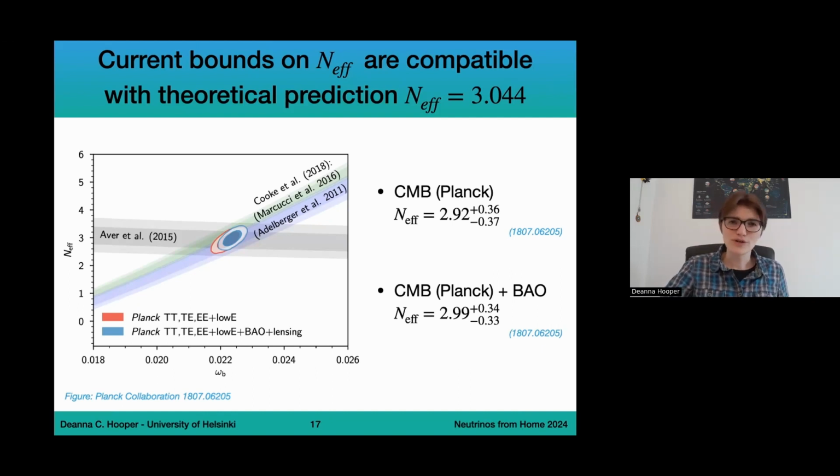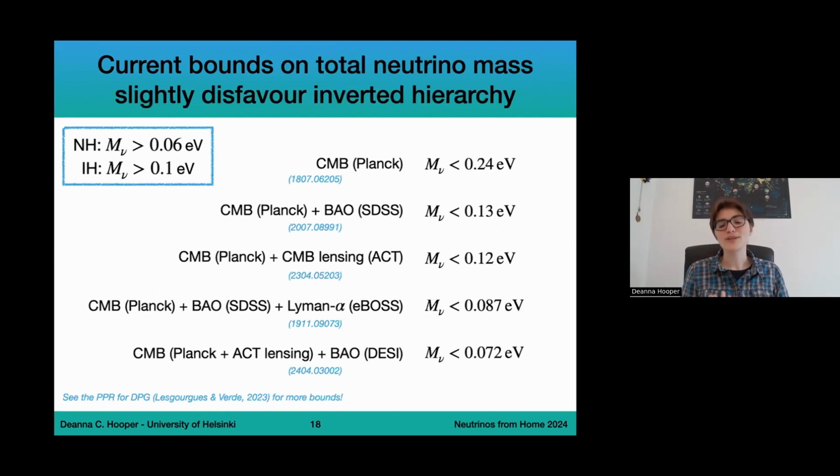And now I want to move on to the constraints we have on the sum of neutrino masses. Now, if I was to show all of them, I would have about 20 numbers here on the slides. So I'm just focusing on five of them that I think are very interesting, very relevant right now. But there is a complete list of bounds in the Review of Particle Physics, or the PDG, that is maintained by Lisa Gorg and Lucia Verde.